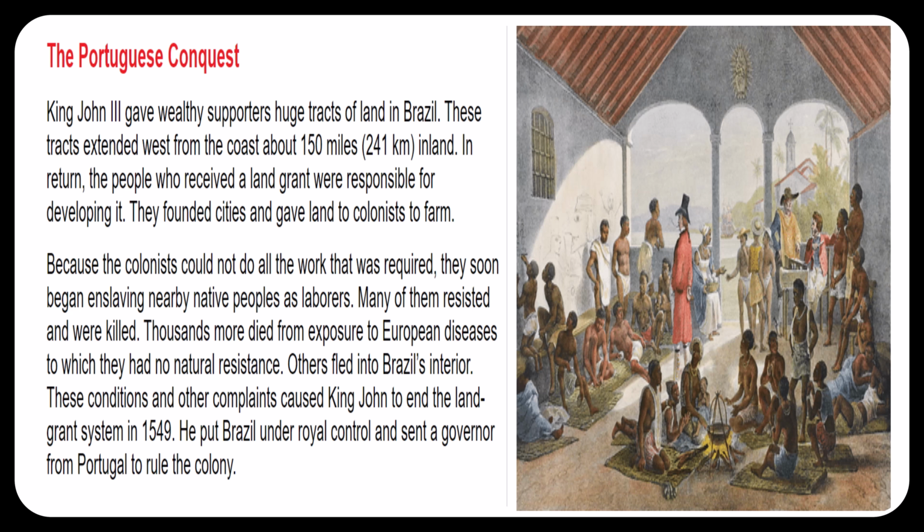And now we're ready to go to question number 14. How did King John III encourage the Portuguese to settle the colony of Brazil? Well, he gave wealthy supporters huge tracts of land and said, hey, it's your job to basically make this profitable, develop this land, build cities, and make me some money. Make Portugal money. Question 15.